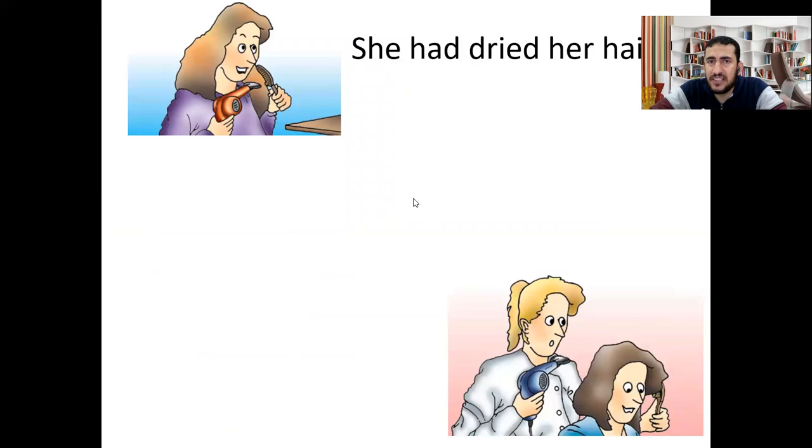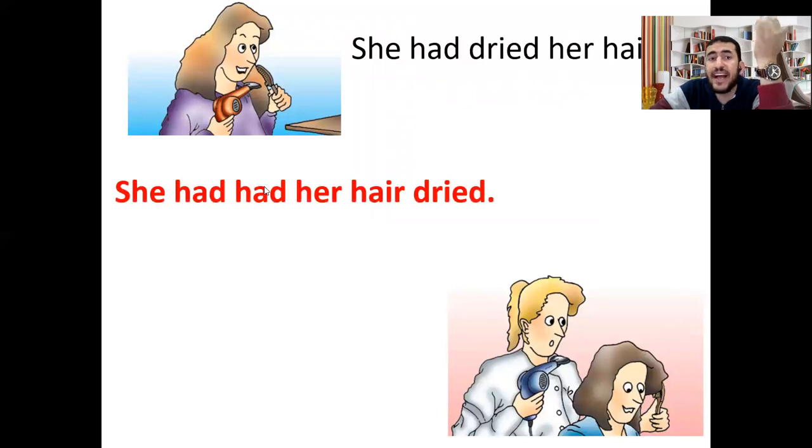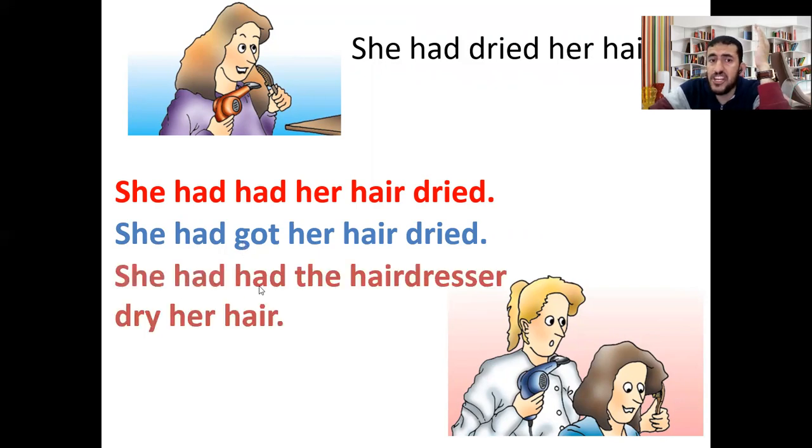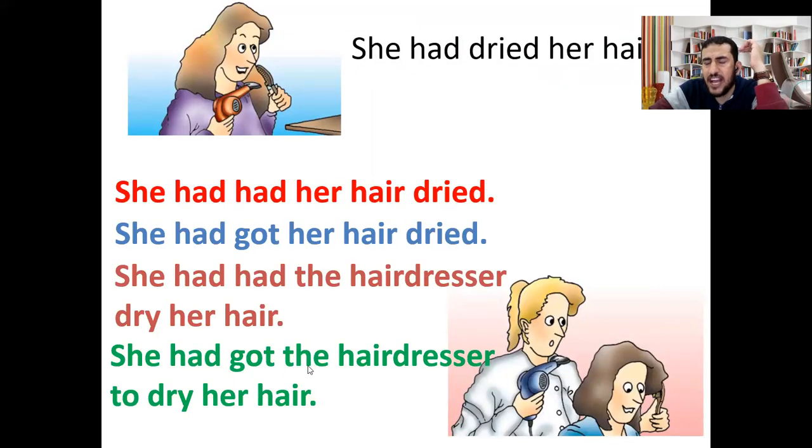Let's have another example also. She had dried her hair. Now, if you want to turn it into causative, because she asked somebody else or a hairdresser to dry her hair, we say she had her hair dried. And we can say also she had got her hair dried. She had the hairdresser dry her hair, or she had got the hairdresser to dry her hair. Okay, the same as the previous examples.